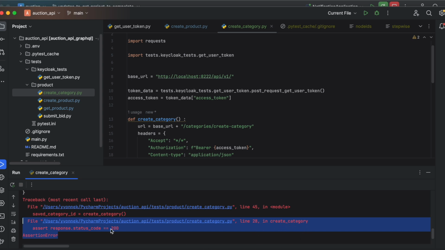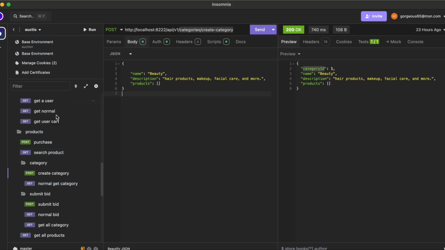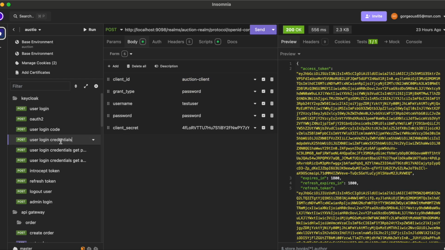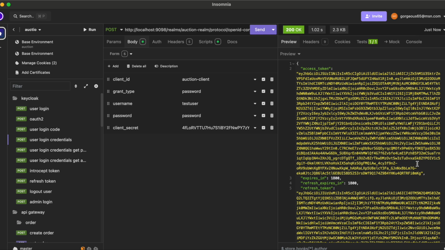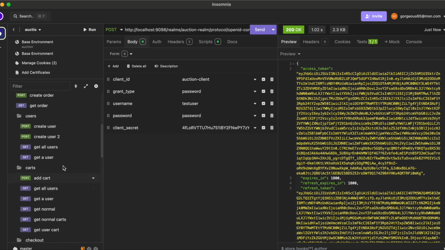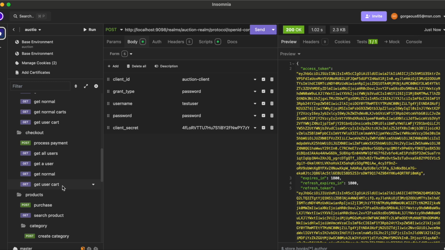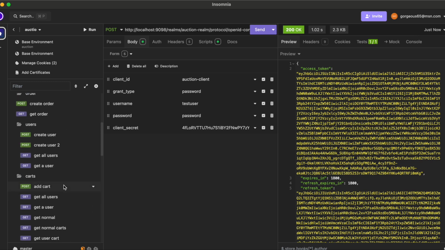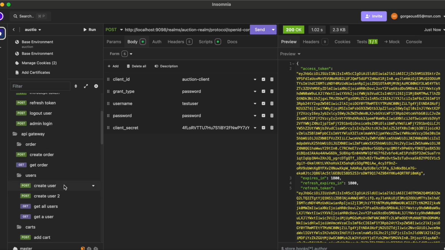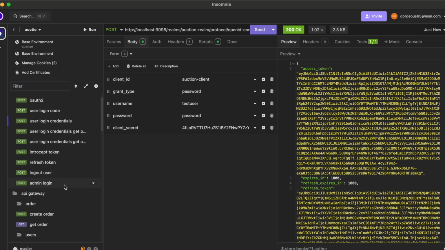In create category, assertion error is not 200. Just see if we can get an easy way around this. Let's go here and let's get, we got the user token running, and then this is why you create a script as well, to manually check, because sometimes they might not give you enough detail and then you don't know what to do.